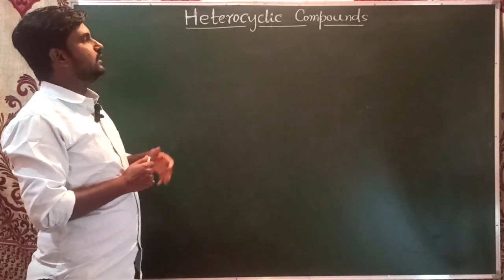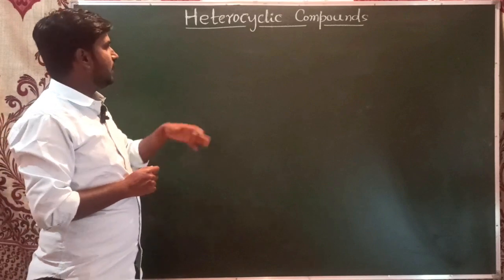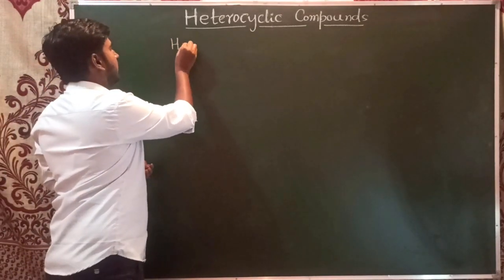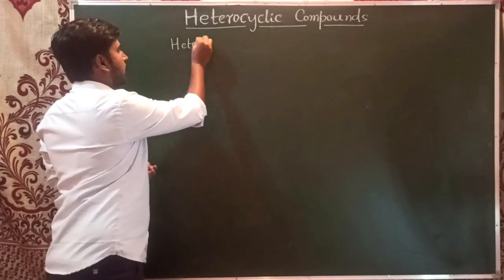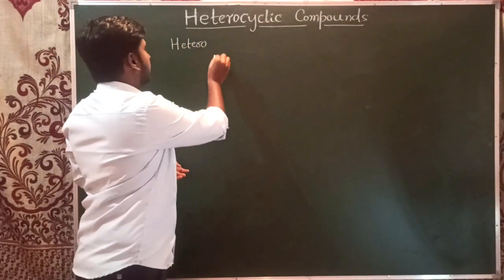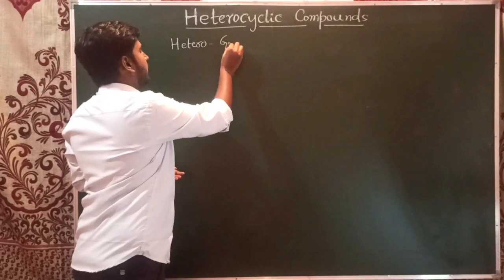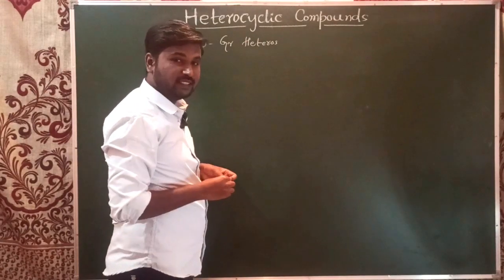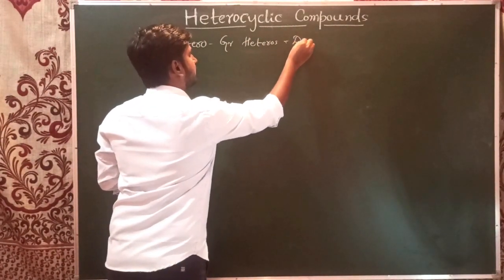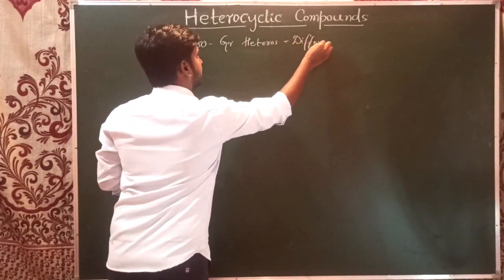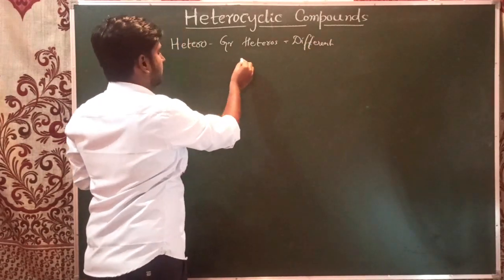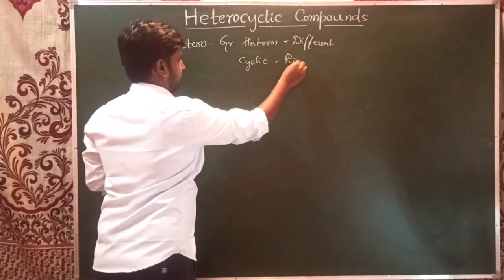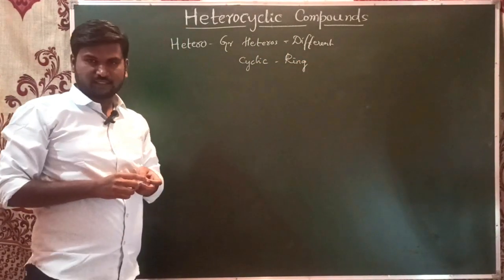So, as you all see, heterocyclic compounds. The name heterocyclic includes two words. The first word is hetero, which is a Greek word from heteros, which means different. And the other word, cyclic, means ring structures.